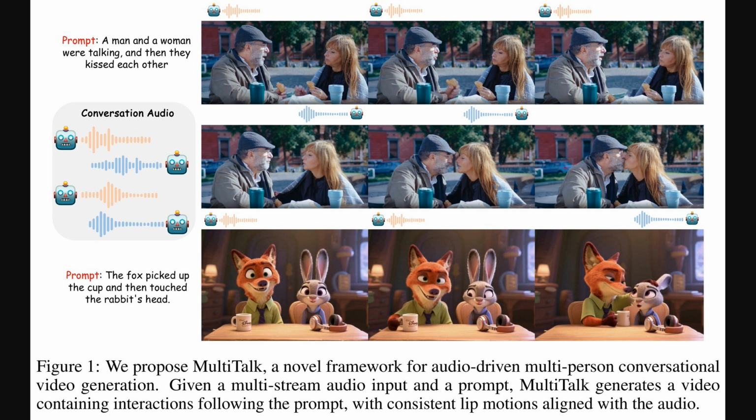So, to see what this MultiTalk framework can actually do, let's look at Figure 1. It shows some really compelling results. In the top example, we see a man and a woman talking. The model is given their conversational audio and a simple text prompt that says they were talking, and then they kissed. And as you can see in the generated video frames, that's exactly what happens. The lip movements match the audio, and the action follows the text. The bottom example shows it's not just about lip syncing. It also understands and creates broader actions, following complex instructions from the prompt.